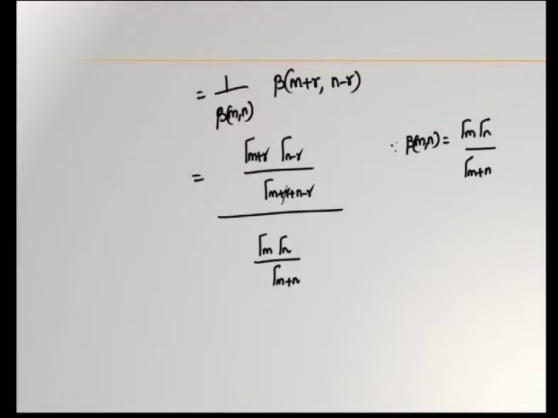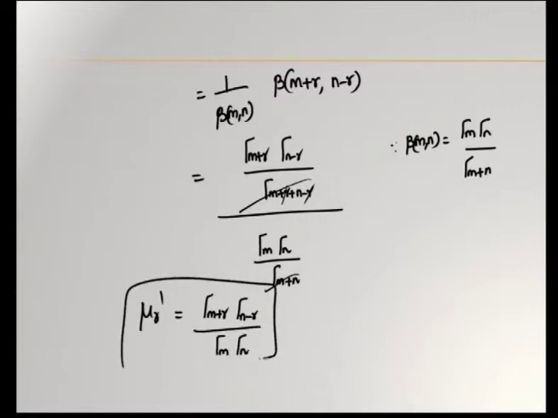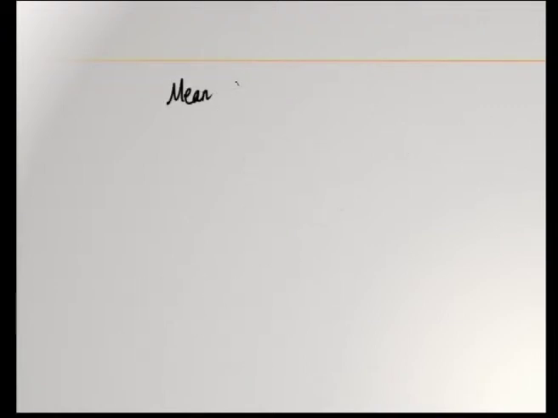Here this r gets cancelled. So, gamma of m plus n and gamma of m plus n can be cancelled, and you have ultimately mu r dash equals gamma of m plus r gamma of n minus r by gamma m into gamma n. This is mu r dash. We will now write down what the mean is. Mean is equal to mu 1 dash.